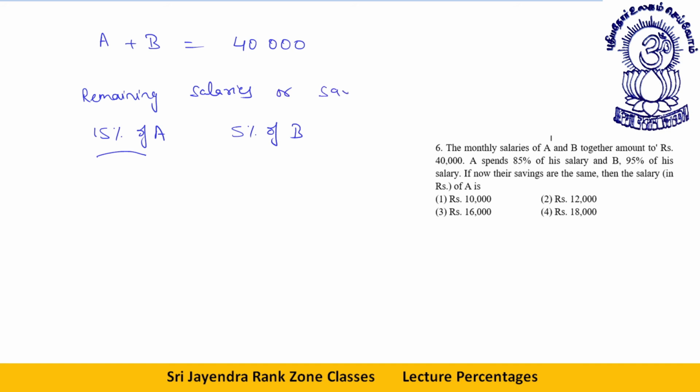B spends 95%, so his remaining salary is 5%. These are equal, so 15% of A is equal to 5% of B.